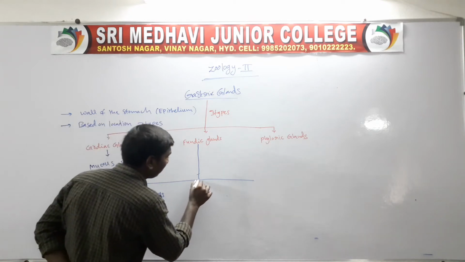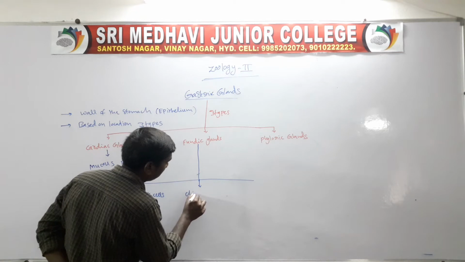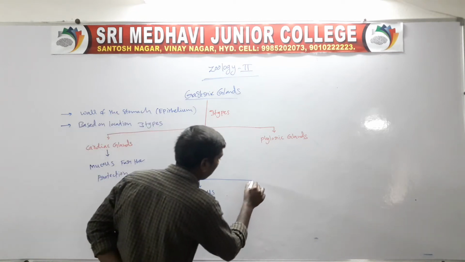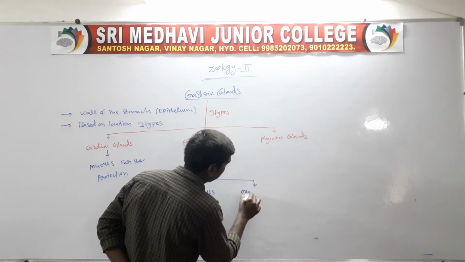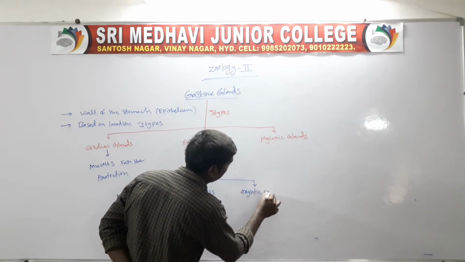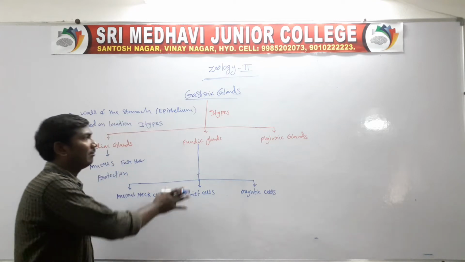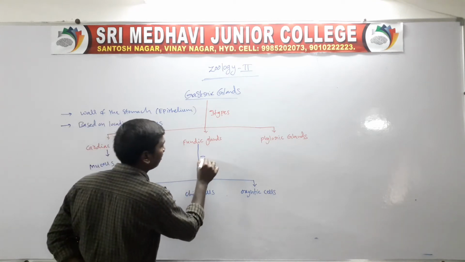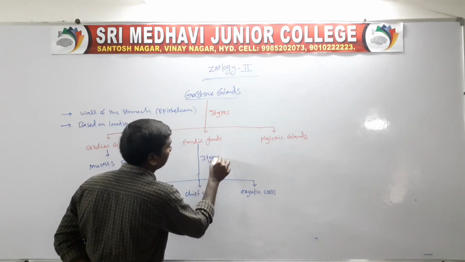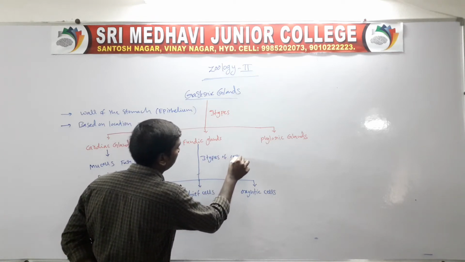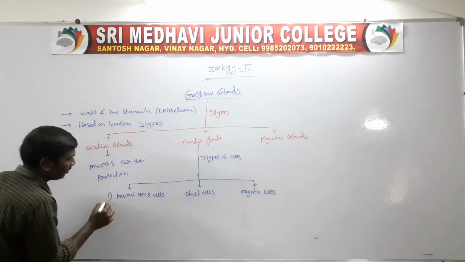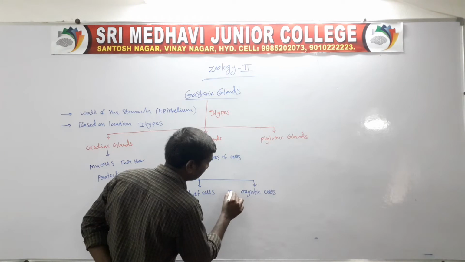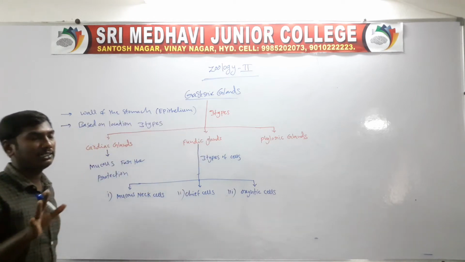Second one, sheath cells. Third one, oxyntic cells.